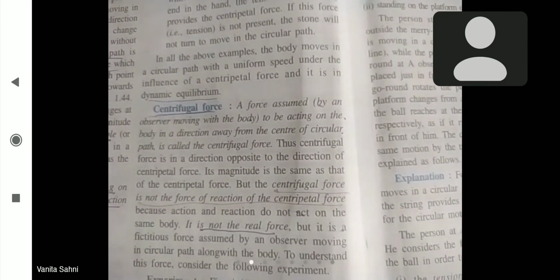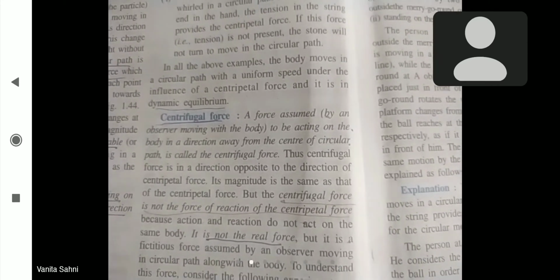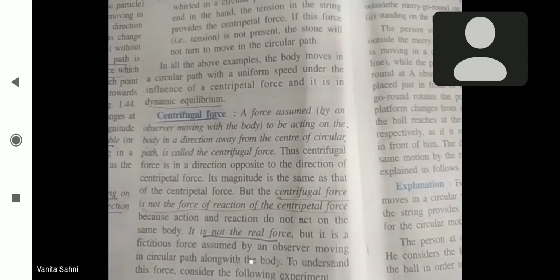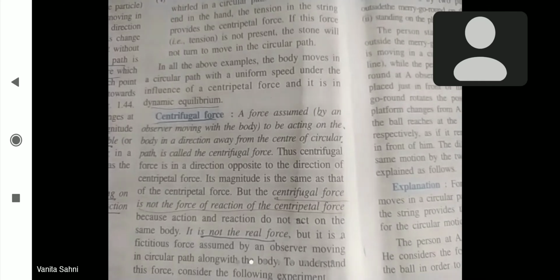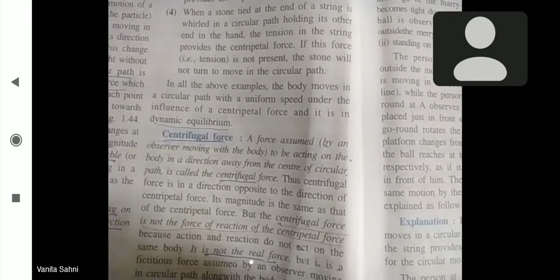It is not even a real force, because it is not experienced by everyone. Only the body which is itself in a circular frame or rotating frame can assume, predict, or experience this force. Otherwise, the other observers outside the rotational motion will never experience this force. Still, centrifugal force we define. How do we define the centrifugal force?